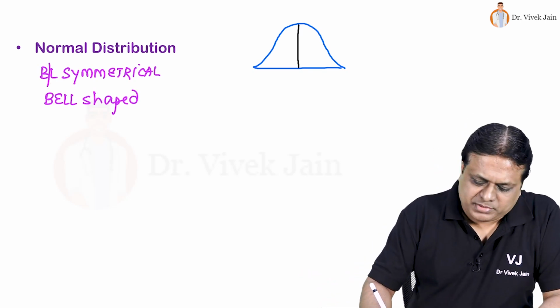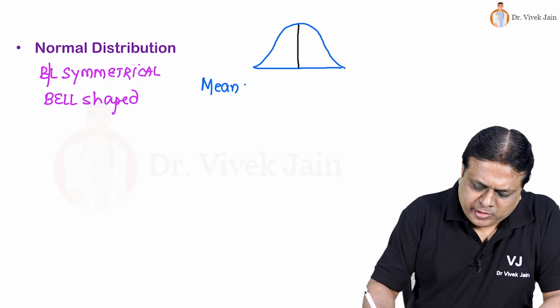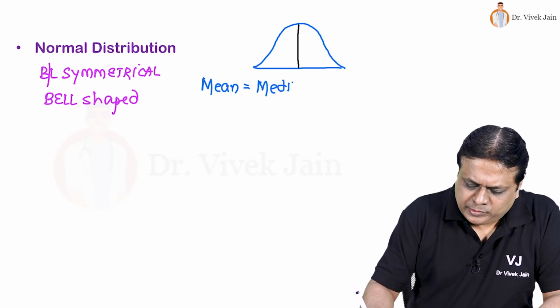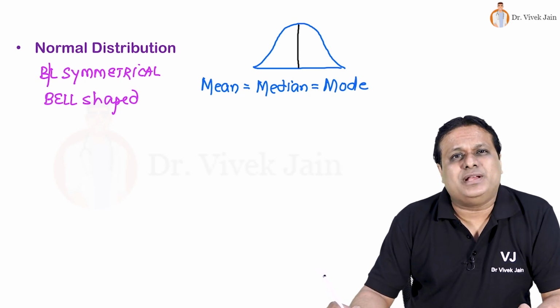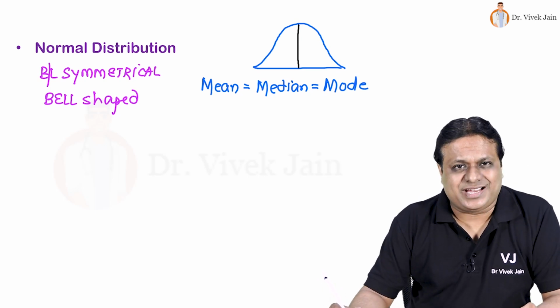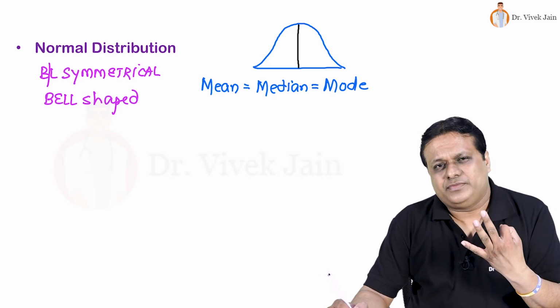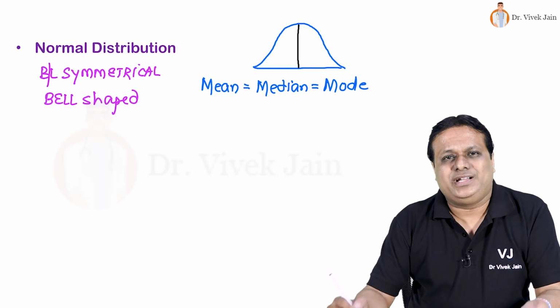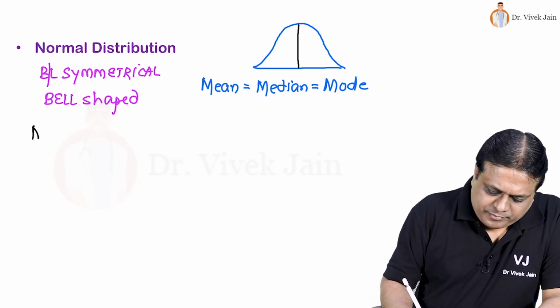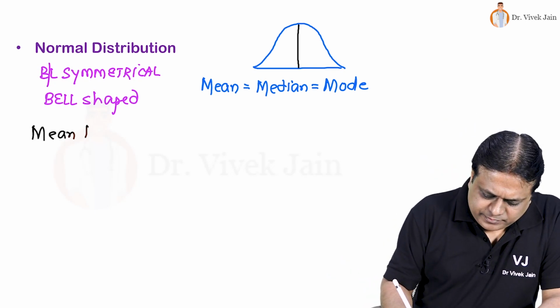Here, please remember mean, median and mode. All three measures of central tendency coincide, they are equal, and based on three formulae and even more, you can calculate dispersion also. What are these? Mean plus minus.